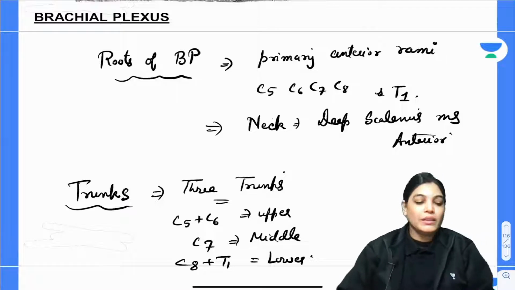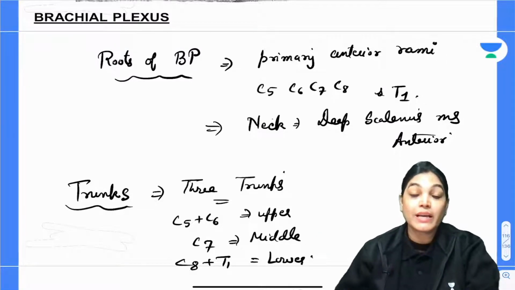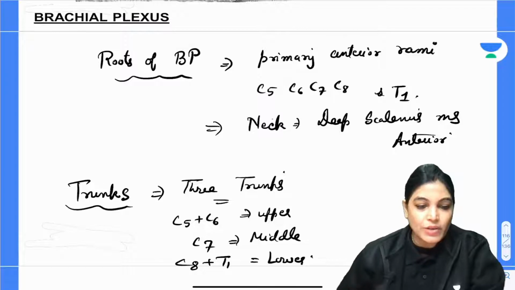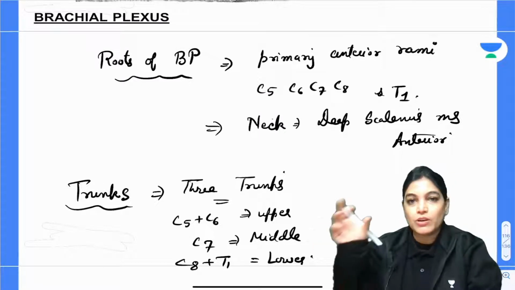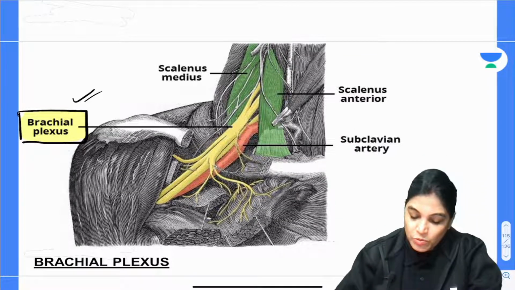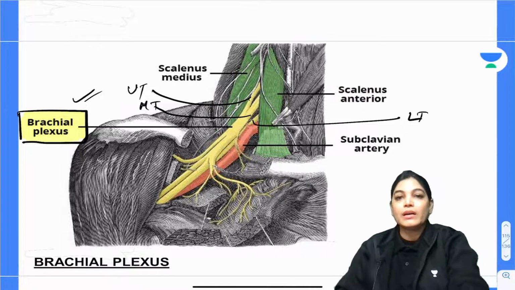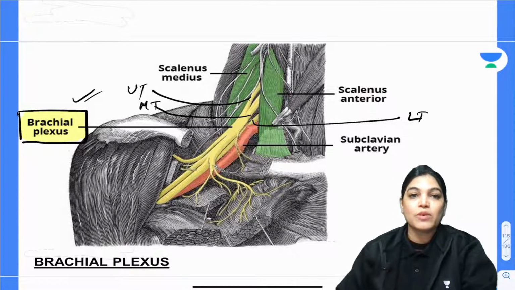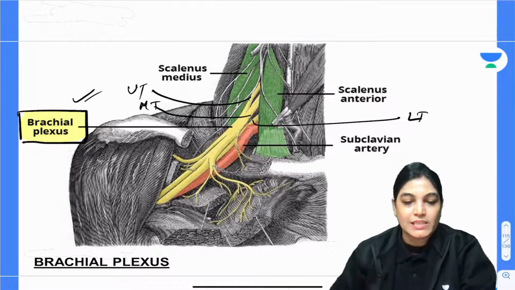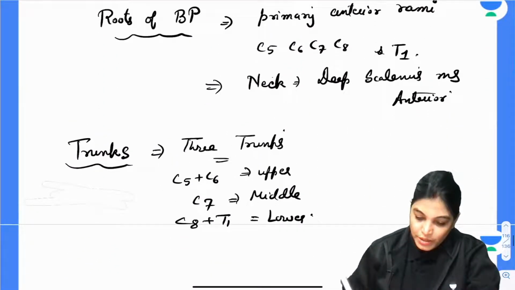Okay. So when we are studying the posterior triangle and we are seeing the emergence of the trunks, we will see that the trunks are located in the subclavian triangle. If you see the diagram here, the brachial plexus is emerging. To be more specific, this is UT, this is MT and this is LT, that is the upper trunk, middle trunk and lower trunk. So the trunks of brachial plexus are emerging between the scalenus medius and scalenus anterior muscle.